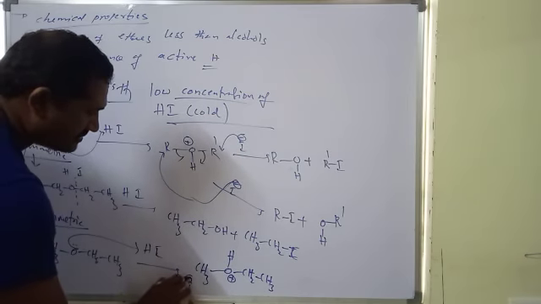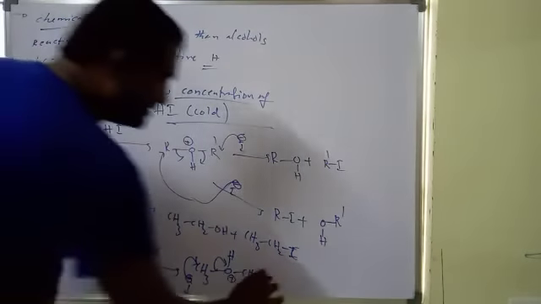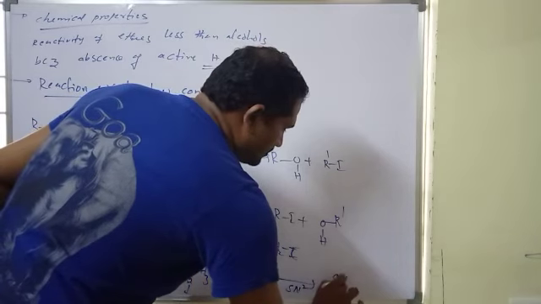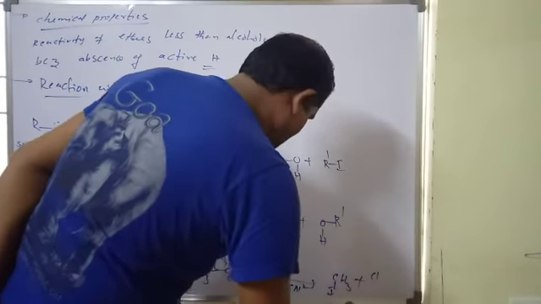Next I minus attacks here and cleavage takes place by SN2, giving methyl iodide plus ethyl alcohol.